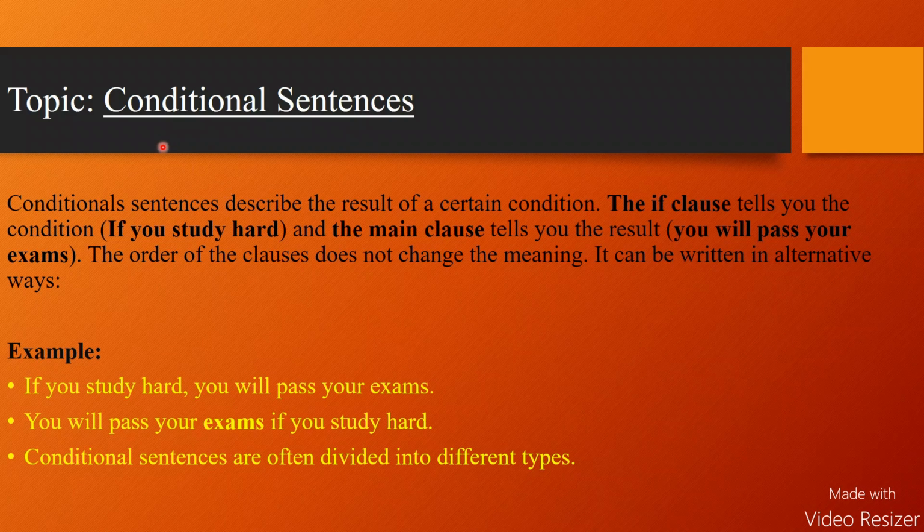Well, dear students, today our topic is conditional sentences. Conditional sentences describe the result of a certain condition. As we see in the title, conditional sentences, it means it describes the result of a certain condition. The if clause tells you the condition, if you study hard, and the main clause tells you the result: you will pass your exams. The order of the clauses does not change the meaning. Remember this. It can be written in alternative ways.